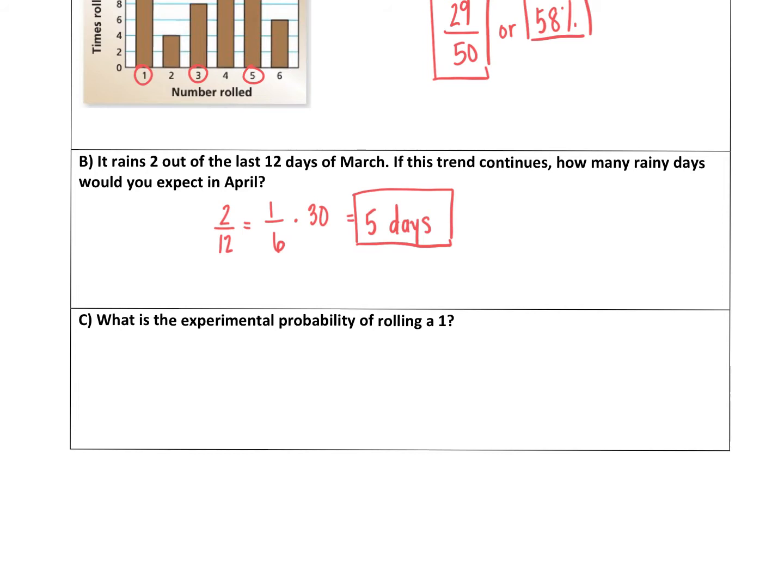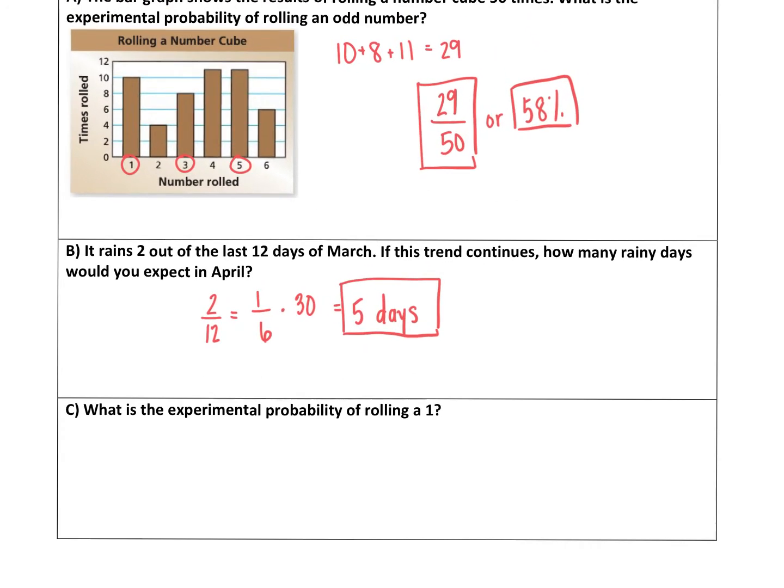Going back to experimental probability, the experimental probability of rolling a 1. Our experimental probability up there at the top in our chart was 10 out of 50. It looks like these questions are a little bit out of order and I'm not quite sure why, but our experimental probability then is 1 in 5, or 20%.